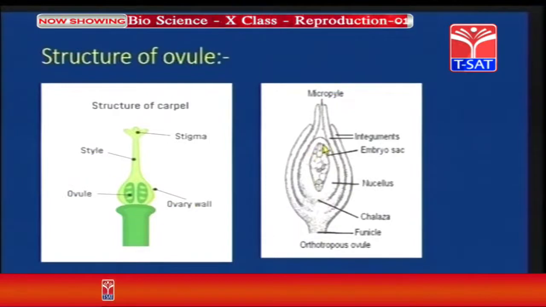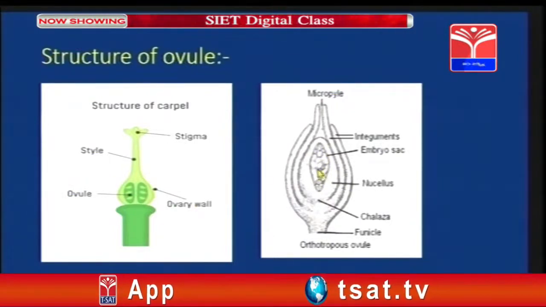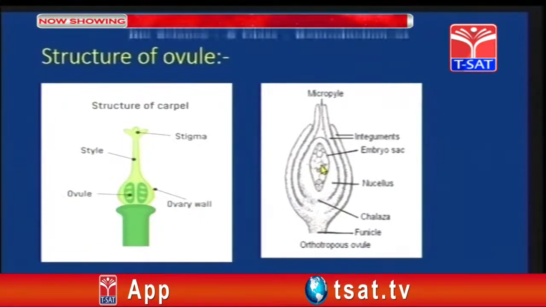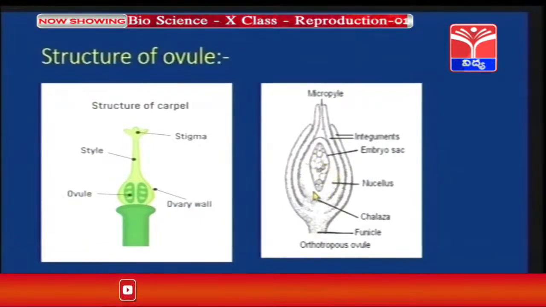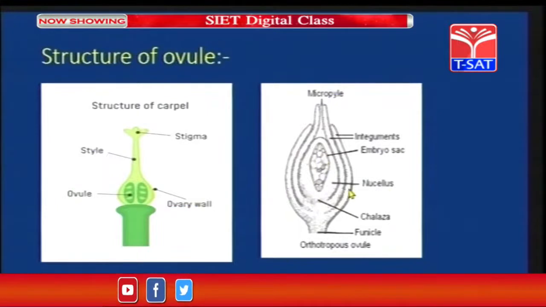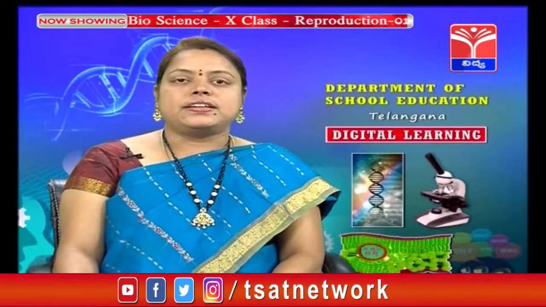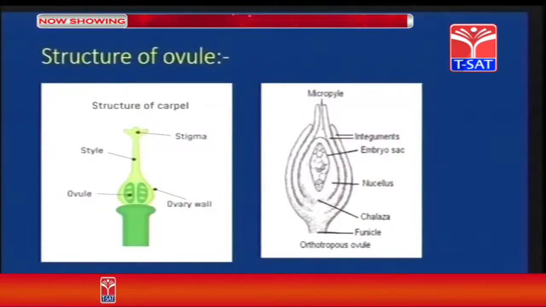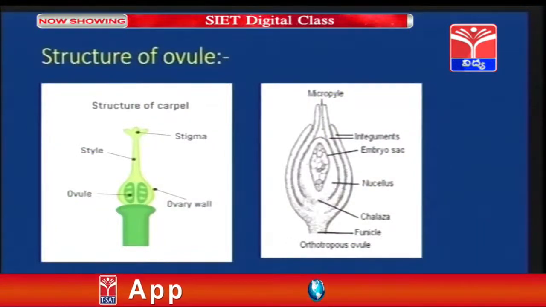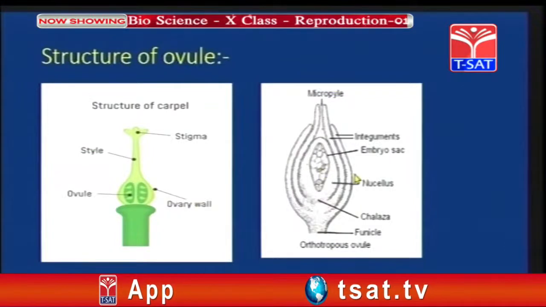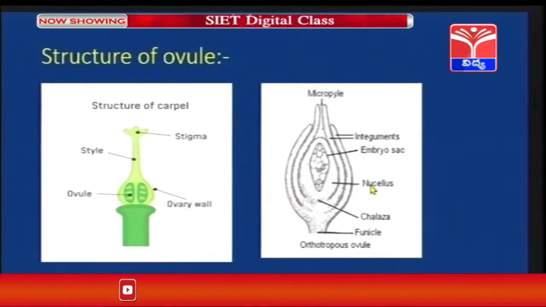Next is the embryo sac. In this embryo sac, the major development of fertilization will take place, and the embryo sac is surrounded by nucellus. Children, you have heard correctly, that is nucellus. You all have come across nucleus, but over here nucellus is present. I will tell you the difference between nucellus and nucleus.